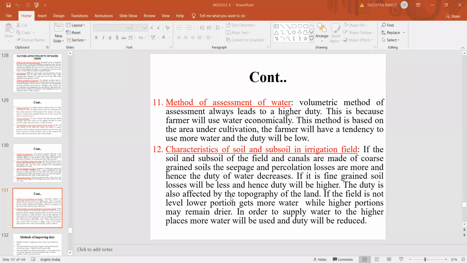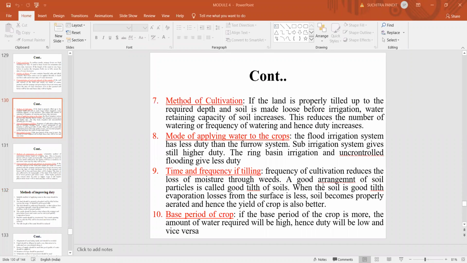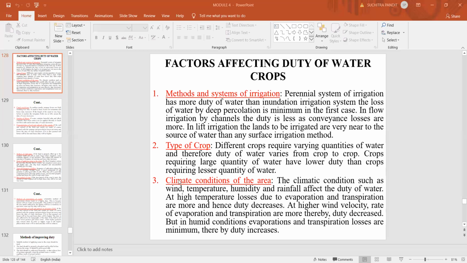The duty is also affected by the topography of the surrounding area. If the field is not level, the lower portion gets more water, while the higher portions may remain drier. So it also depends on the slope of the ground. In order to supply water to the higher places, more water will be used and duty will be reduced. So these are some of the factors on which the duty of irrigation water